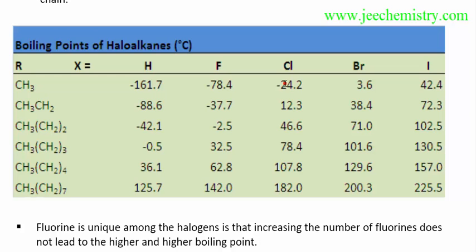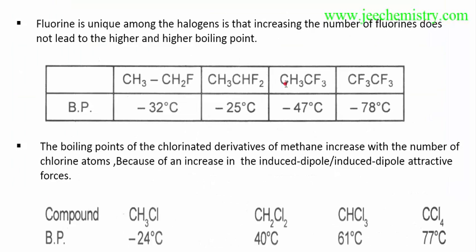The bigger the size of the halogen, the greater the boiling point. But in the fluorine case, there is an exception. This one has a higher boiling point. The 2 fluorine compound will have a higher boiling point than the 1 fluorine and then the 3 fluorine. Actually, the order should be 1, 2, 3, 4, because this is minus 25. This minus 25 should be here. So this 2 fluorine is an exception.